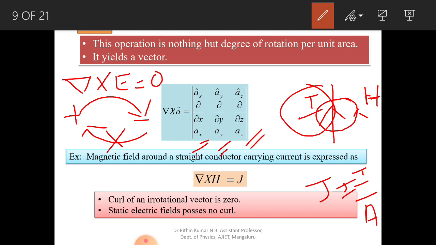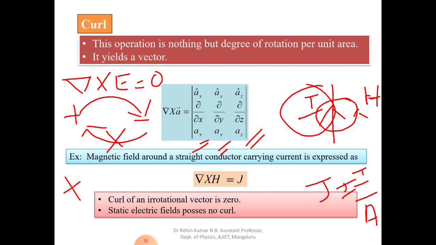There are no field lines coming in and ending at negative charges. It is static, only the positive charge. Simply in the infinitesimal space we can see that only a positive charge is there. So there are no field lines curling around, and such a static electric field possesses no curl. The curl of such fields is always equal to 0. So we write here del cross E is always equal to 0.